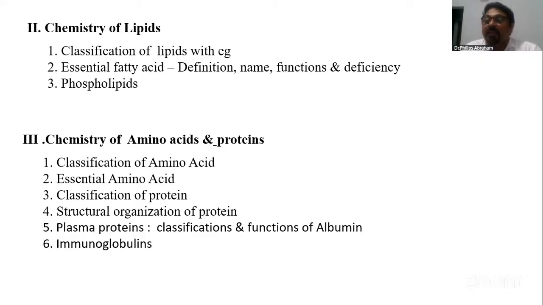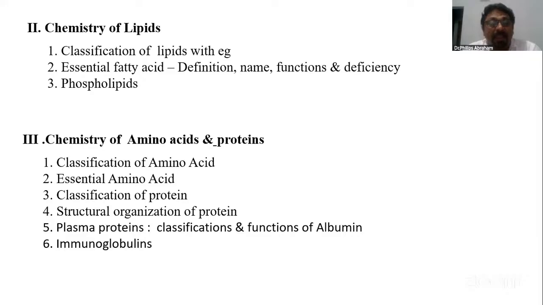Definition: fatty acids which are not synthesized in the body, which should be supplied through the diet. Names are linoleic acid and linolenic acid. Then what are the functions? And deficiency manifestations. It goes like that.